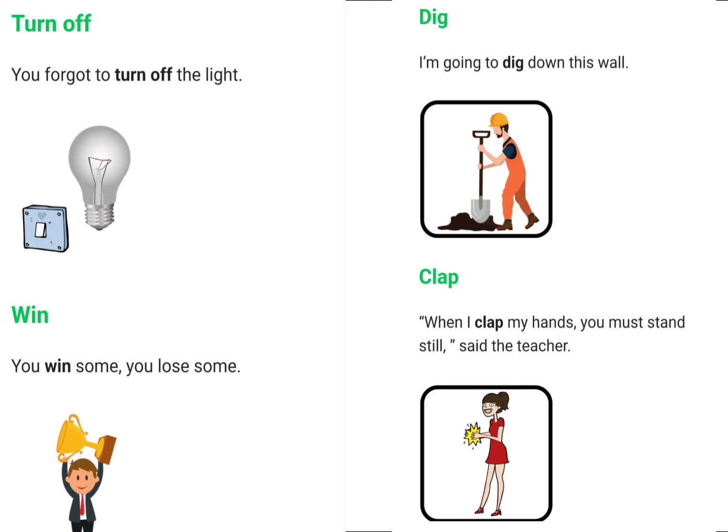Turn off. You forgot to turn off the light. Win. You win some, you lose some. Dig. I'm going to dig down this wall. Clap. When I clap my hands, you must stand still, said the teacher. Here, turn off, win, dig, clap, all are action verbs.